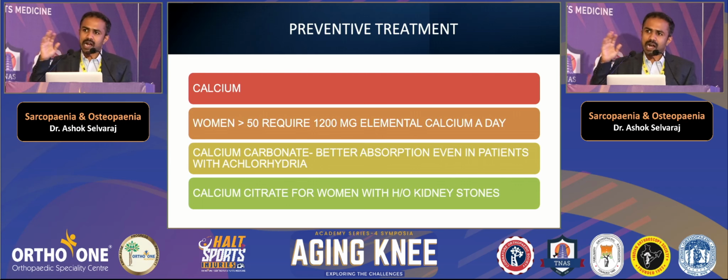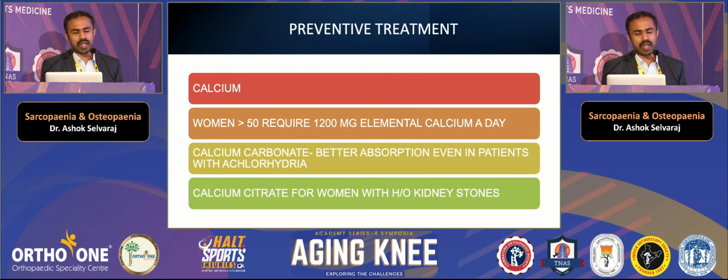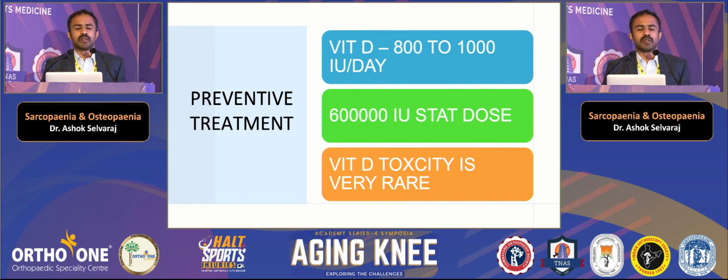Calcium carbonate has better absorption, even in patients who have achlorhydria, but in patients who have a risk of urinary stones, it's better to use calcium citrate. And without vitamin D, taking any amount of calcium is of no use. So your patient should have at least 800 international units per day. If they're not getting adequate sun exposure, it's better to give an injection of 6 lakh units stat once every year, or they can be given weekly doses.